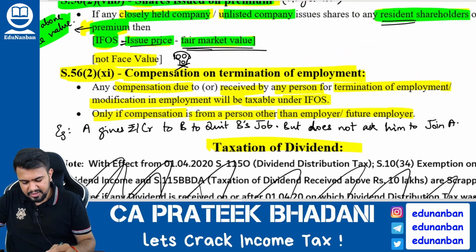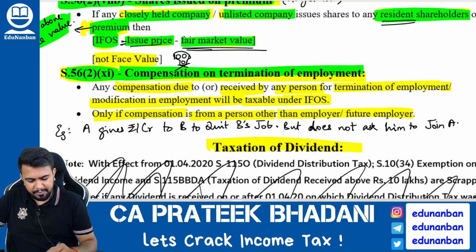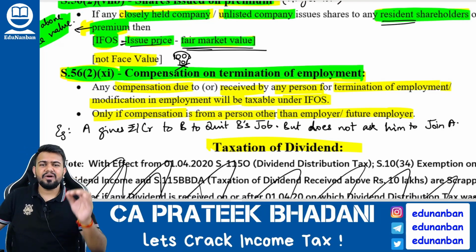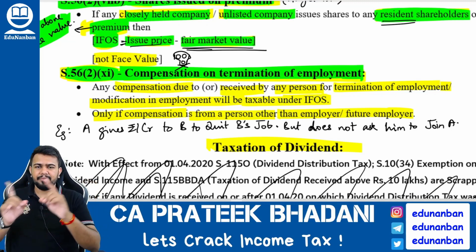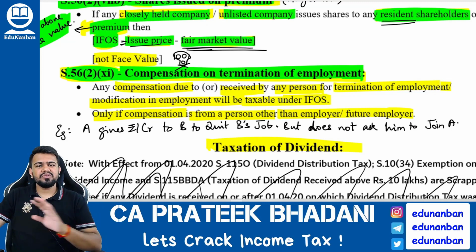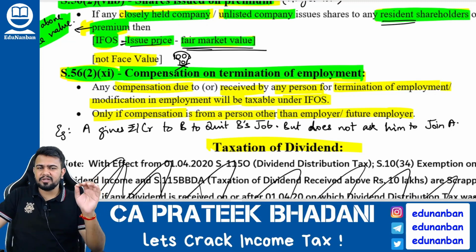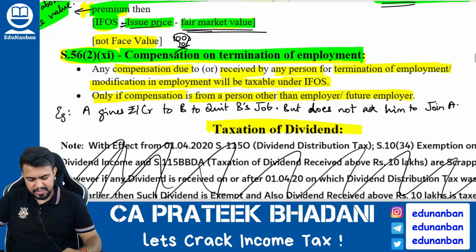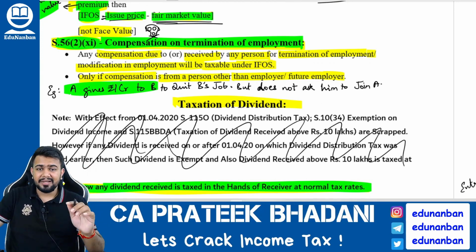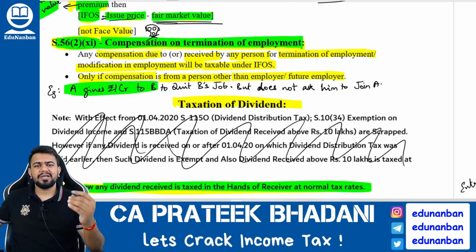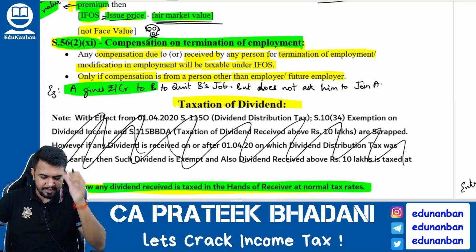Next, section 56(2)(xi), compensation on termination of employment. See here, generally compensation on termination of employment is covered in the salary head of income because there will be an employer-employee relationship. However, if there is no employer-employee relationship, compensation on termination of employment will be covered under income from other sources. For example, A is giving B 1 crore rupees to quit his job, but A is not asking B to come and join him. Hence, between A and B there is no employer-employee relationship, but this 1 crore is a compensation on termination of employment. Hence, that money will be taxable under income from other sources. So I hope you are clear.